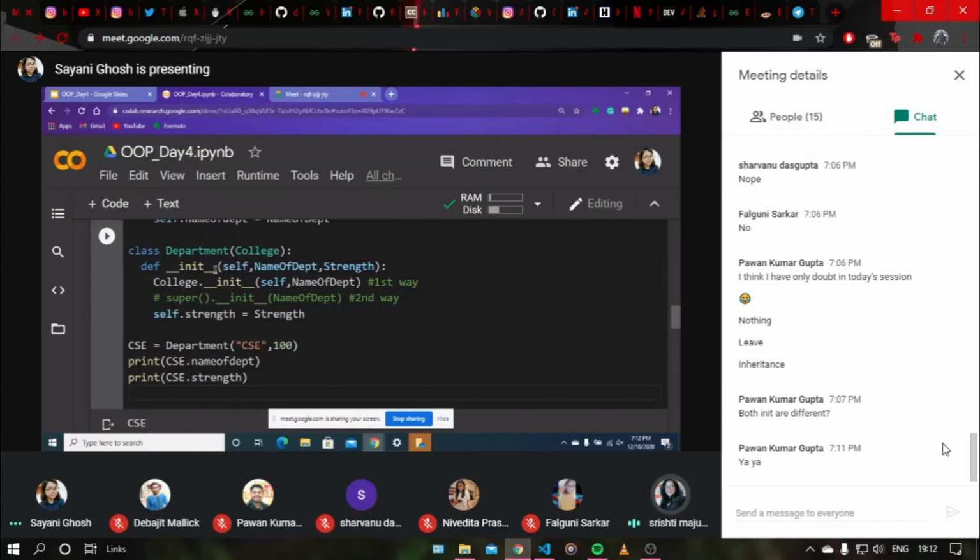Srishti, if you are following the WhatsApp group, we are posting the GitHub link every day where the contents are uploaded, and after this bootcamp we will try to add some more contents.